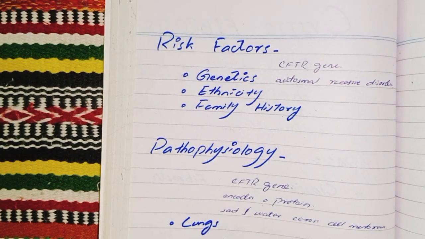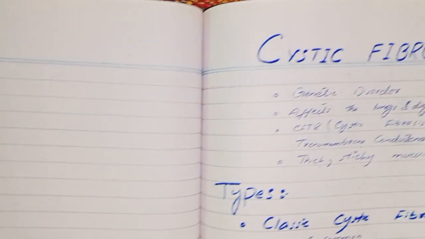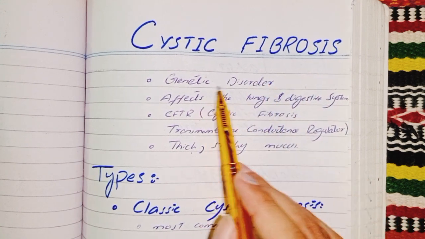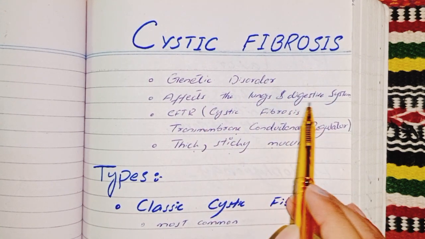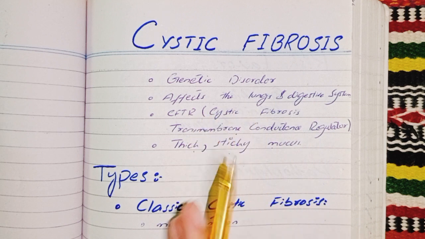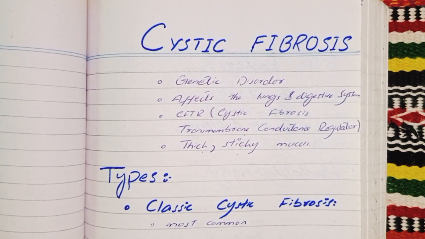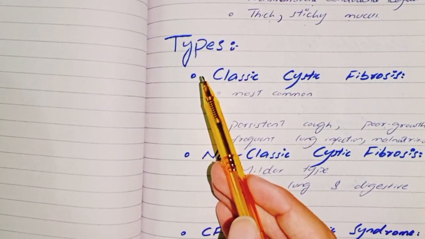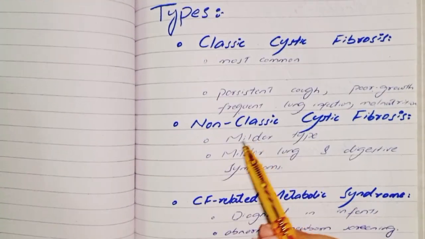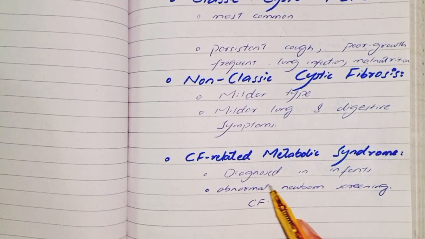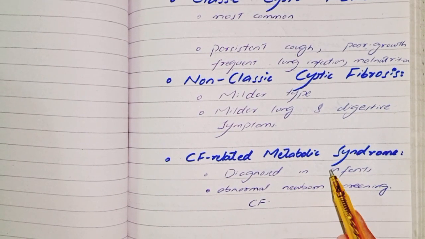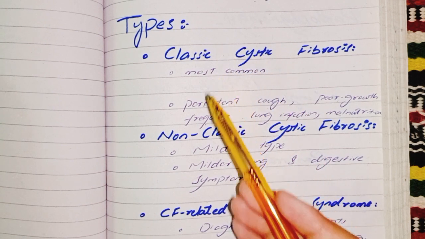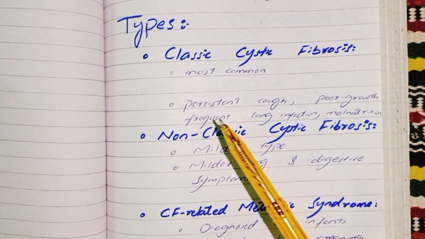Let's conclude. In today's video, we discussed cystic fibrosis. What is cystic fibrosis? It is a genetic disorder that mainly affects our lungs and digestive system due to mutation in the CFTR gene that results in thick, sticky mucus. We discussed types of cystic fibrosis: classic cystic fibrosis, non-classic cystic fibrosis, and cystic fibrosis related metabolic syndrome.